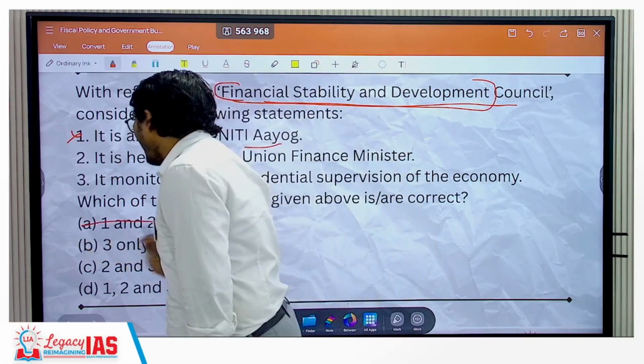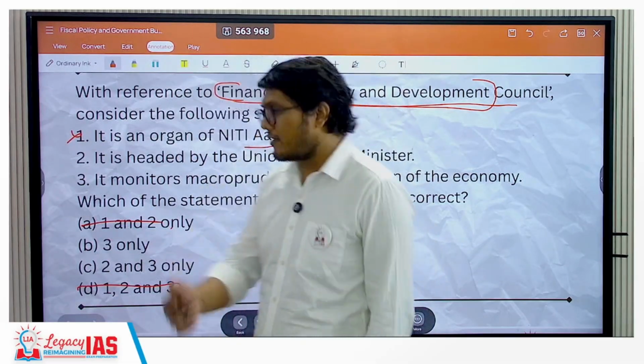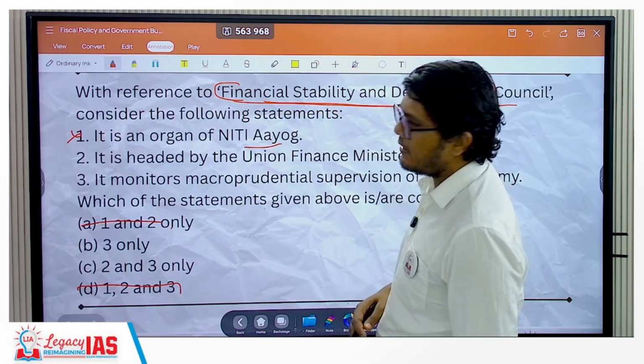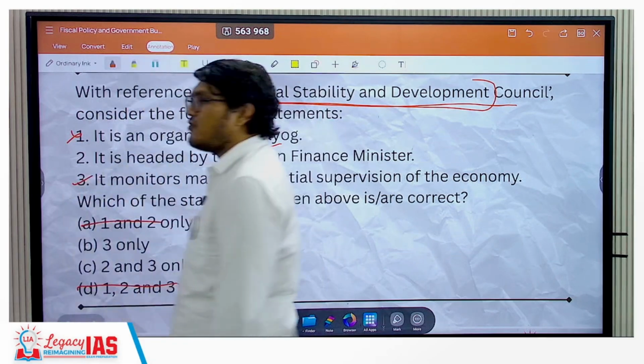So this directly eliminates 2 options for you. That means statement 3 has to be correct. What is that? It monitors macro-prudential supervision of the economy. Yes, it does. Statement 3 is correct, but everything depends on statement 2.